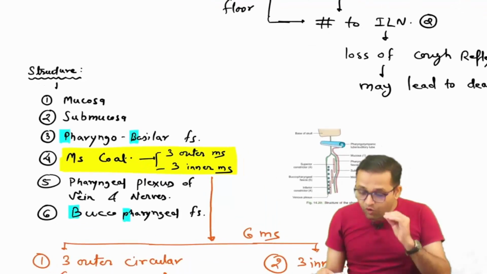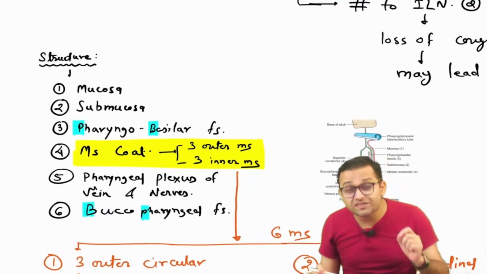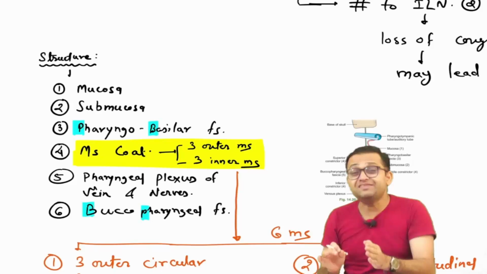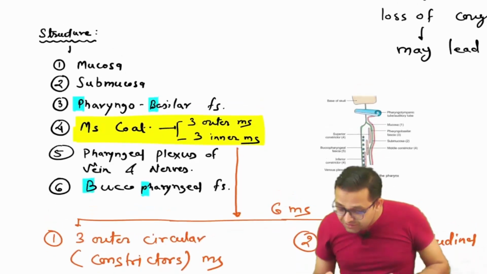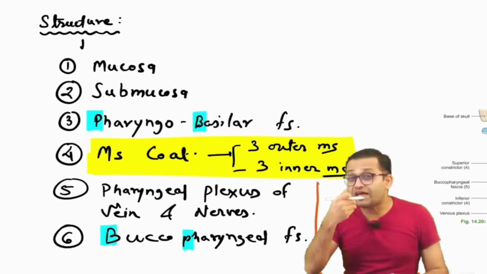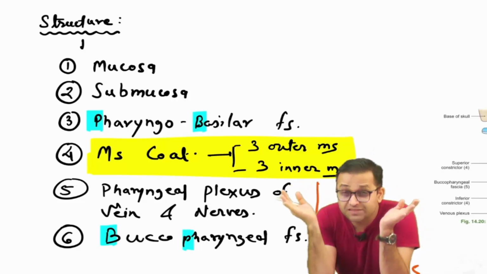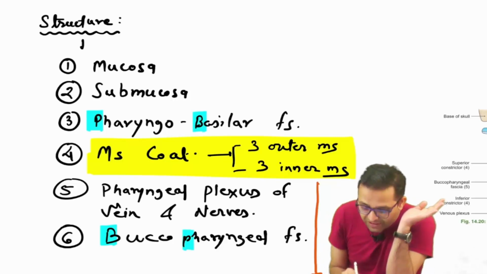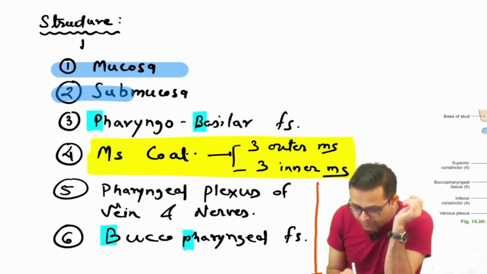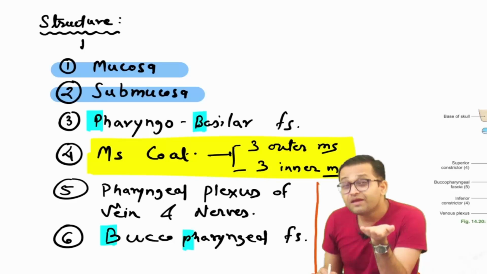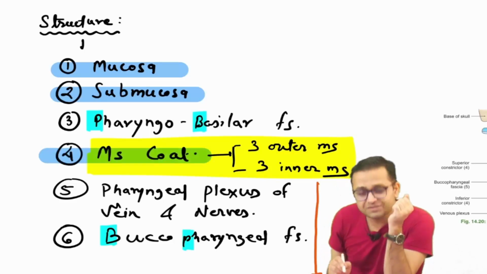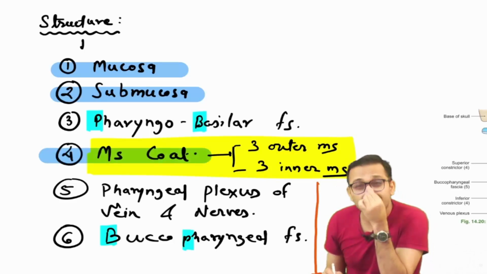Okay, now what are our different structures? So we are cutting our pharynx and we are going to see the relation. So when we will do dissection, sir, pharynx is nothing. It is the part of the GIT, and GIT is having the layer. What are the layers? Mucosa, inside the mucosa, submucosa, and below it there will be the muscle, and outside, sir, there is the adventitia, connective tissue.